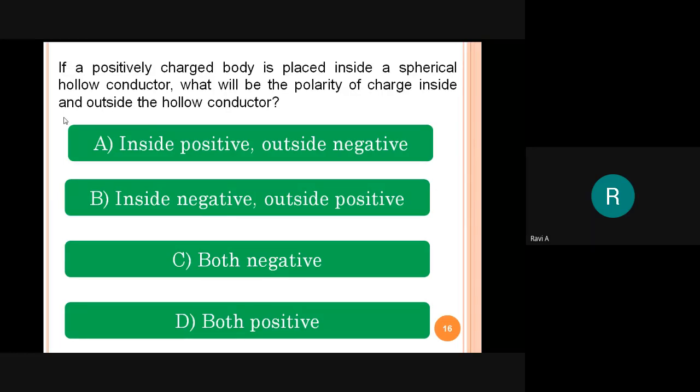Inside we have positive charge. Suppose we consider a rubber ball. Inside the rubber ball we have the positive charge. What will be the polarity of the charge inside and outside of the hollow conductor?